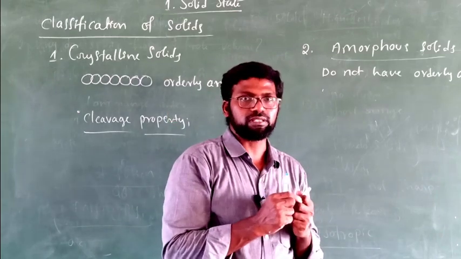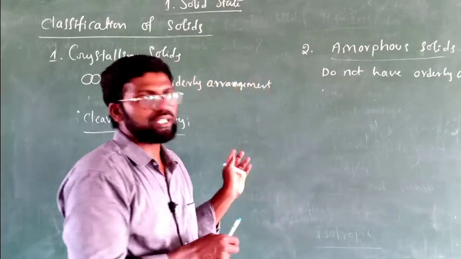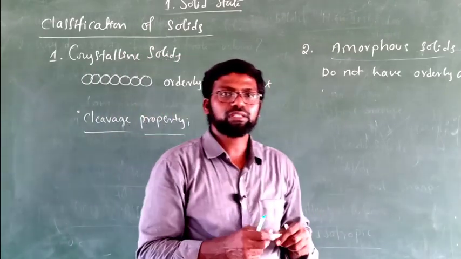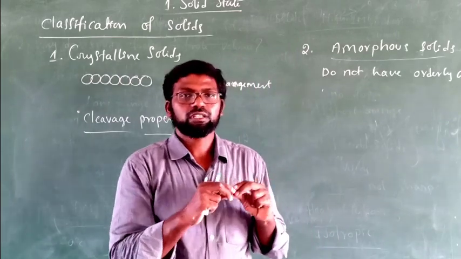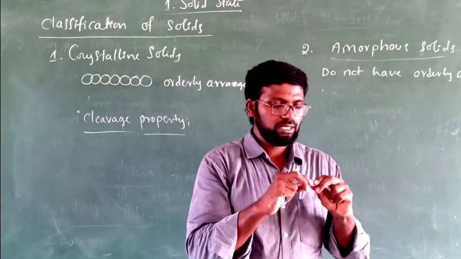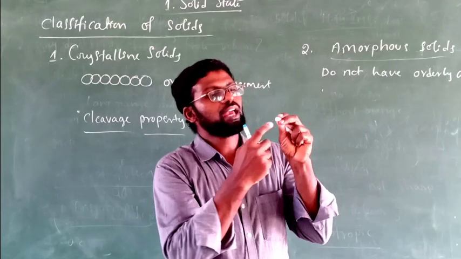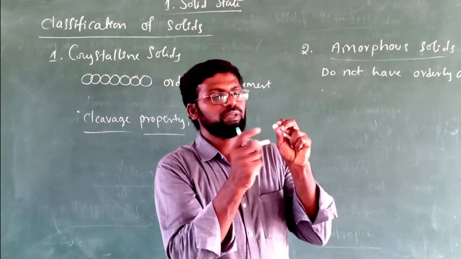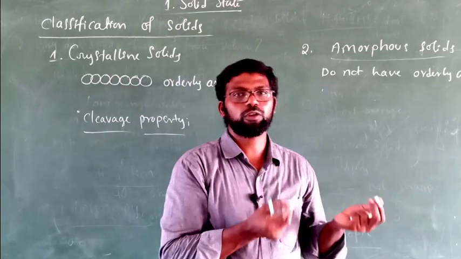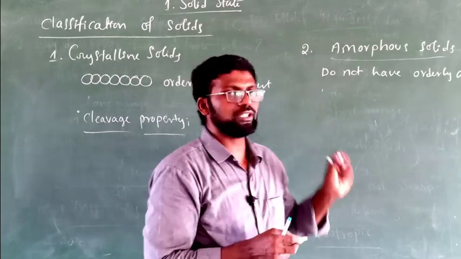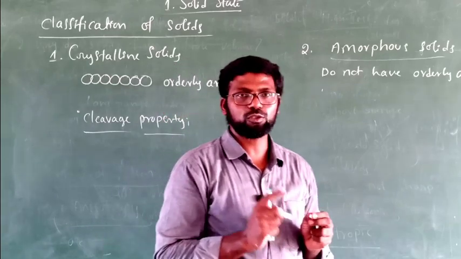Whereas in the case of amorphous solids, the cleavage property is just opposite. When we cut amorphous solids with sharp edged tools like a knife, they do not give smooth surfaces. See, for example, now I have cut this chalk piece into two pieces. Now it has some ups and downs, that means a rough surface. Such types of solids are called amorphous solids. That means amorphous solids give a rough surface when they are cut with a knife or sharp edged tools.